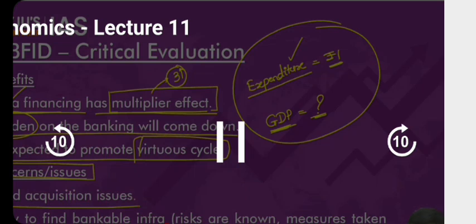Second one, how will NABFID be able to find which are good projects to invest in? There's a term called bankable project. Bankable means what? By investing in the project, you know there is a risk in the project. I hope you understand what the meaning of a bankable project is. There is a risk of investment in the project, but the developer has plans, has options to counter the risk. There are plans to offset the risk involved in the project. These are called bankable projects. So now the question is, how will they be able to find out which are bankable and which are non-bankable projects?